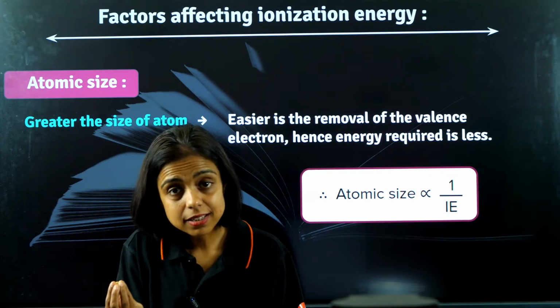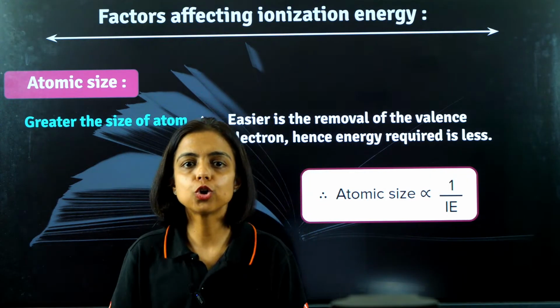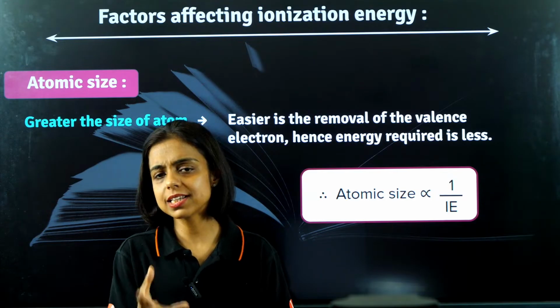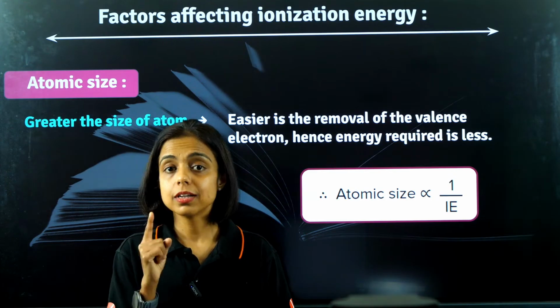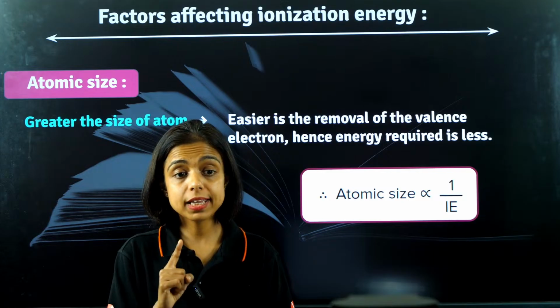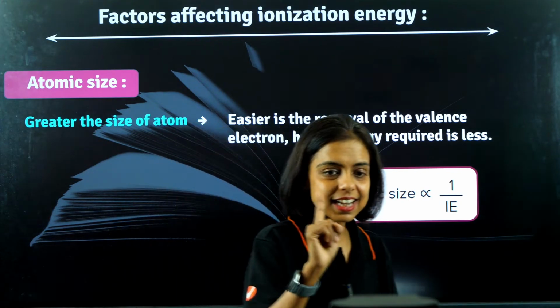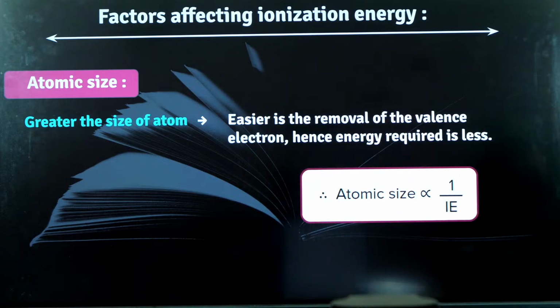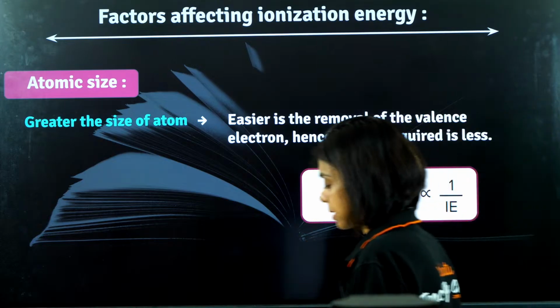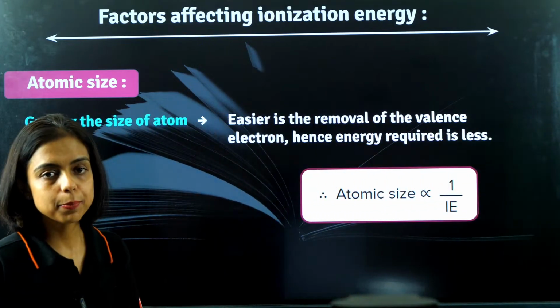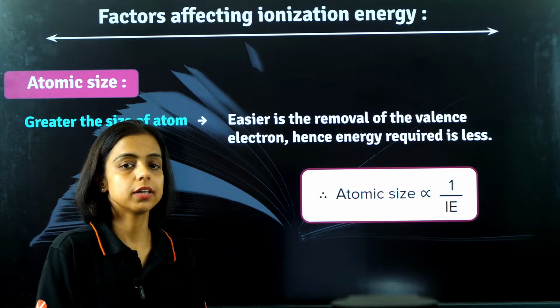That means lesser energy is required to remove that electron. You supply less energy and the electron will be out. That means the more the atomic size, the lesser the ionization energy. So please keep in mind, atomic size is inversely proportional to ionization energy.